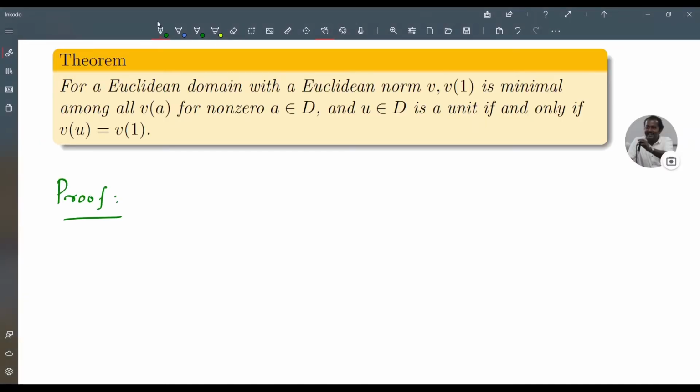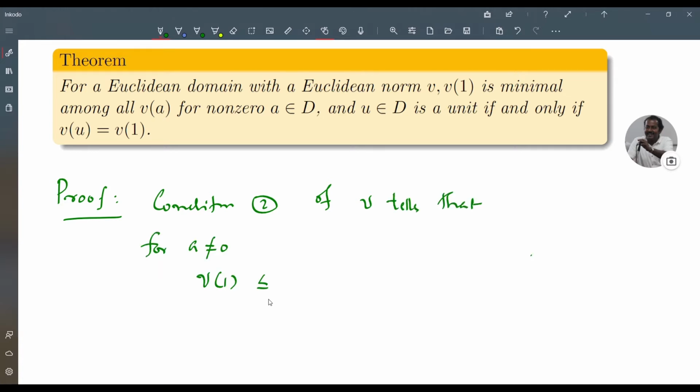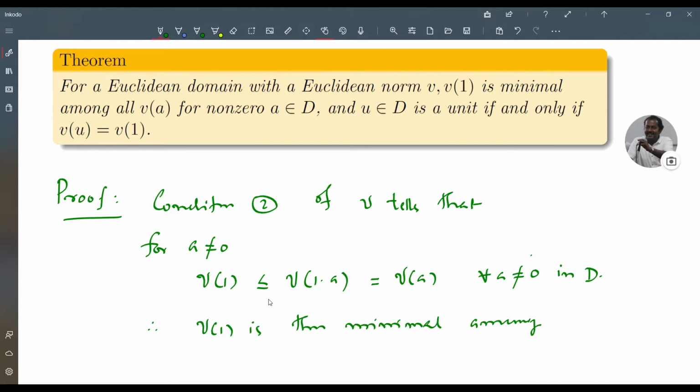Proof. Condition 2 of Euclidean norm nu tells us that for A not equal to 0, nu of 1 is less than or equal to nu of 1 into A, and you know nu of 1 into A is nu of A for all A not equal to 0 in D. Therefore, nu of 1 is the minimal among all nu of A for non-zero A in D.